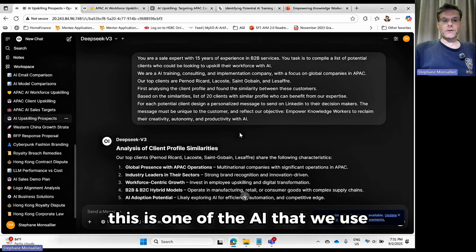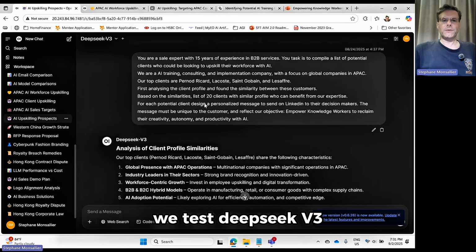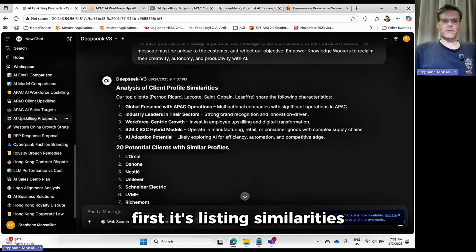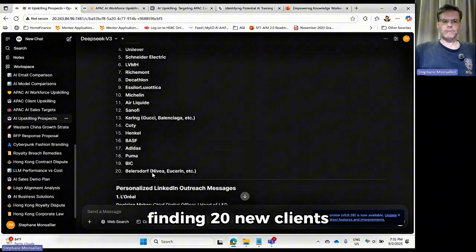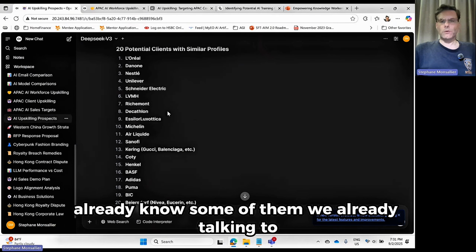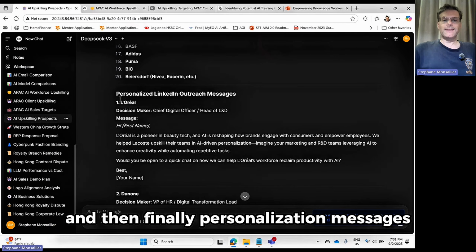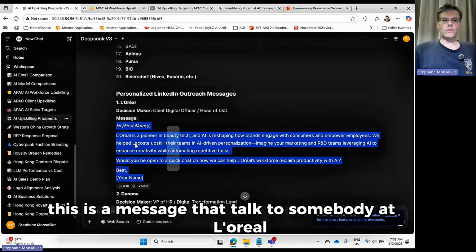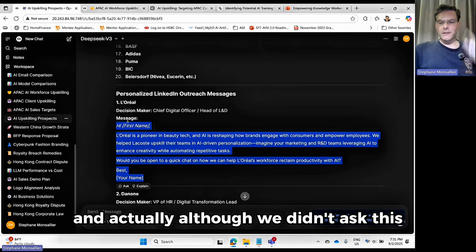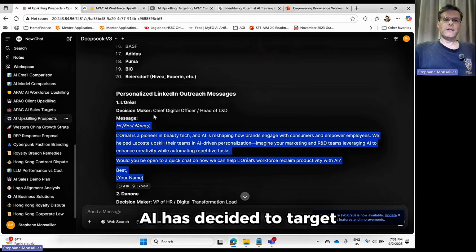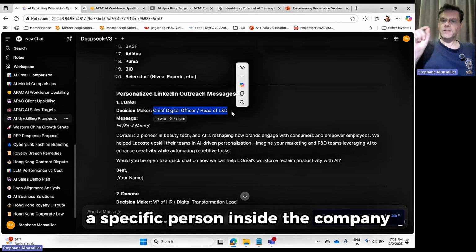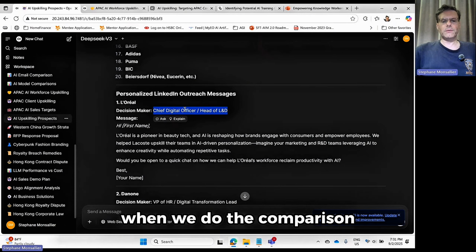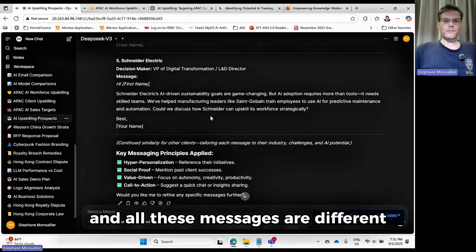For example, here, this is one of the AIs that we use. We test DeepSeek V3. Based on this prompt, the AI is looking for similarities. First, it's listing similarities, finding 20 new clients. They sort of make sense. Some of them we already know, some of them we're already talking to. And then finally, personalization messages. Here, this is a message that talks to somebody at L'Oréal. And actually, although we didn't ask, this AI has decided to target a specific person inside the company, a specific position. And we'll get to that later when we do the comparison. And we have messages, and all these messages are different.